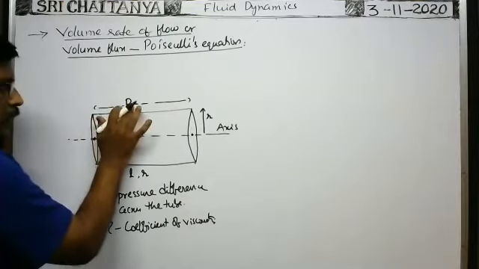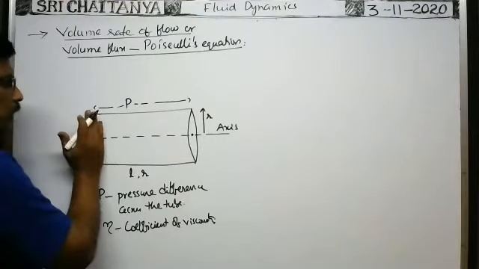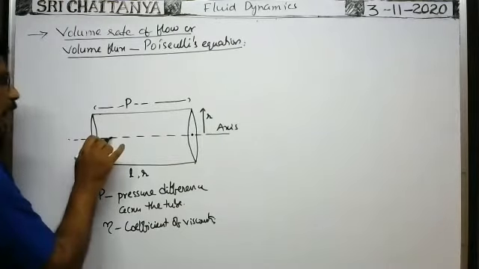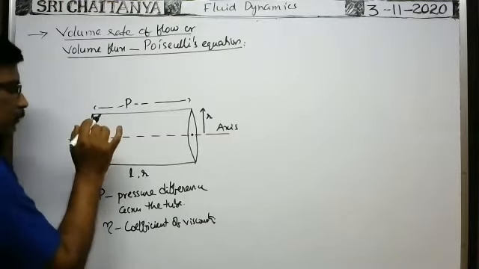Because of the pressure difference, whenever the fluid enters the tube, the velocity of the fluid particle along the axis of the tube is maximum, and the velocity of the fluid particle at the boundary is zero.